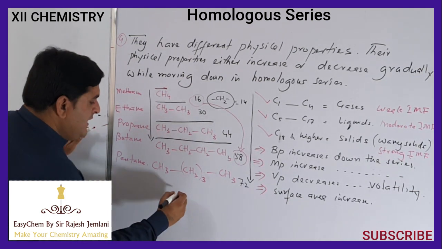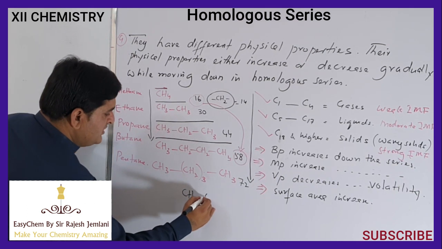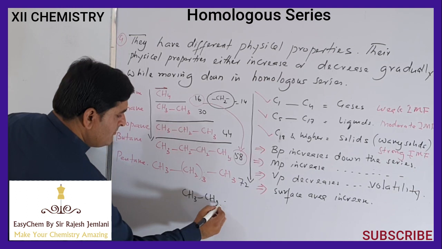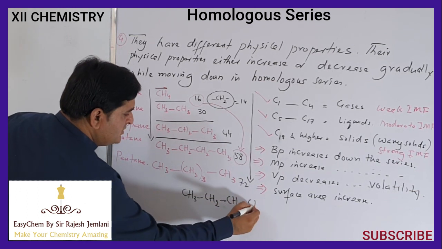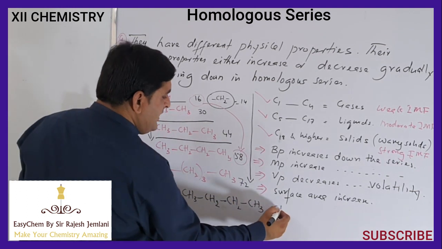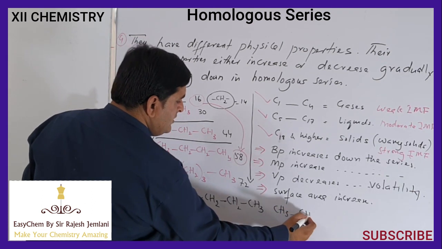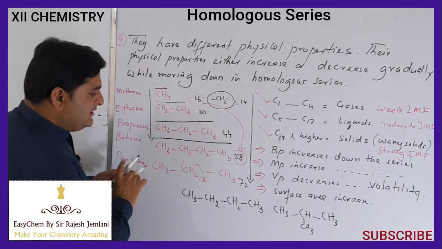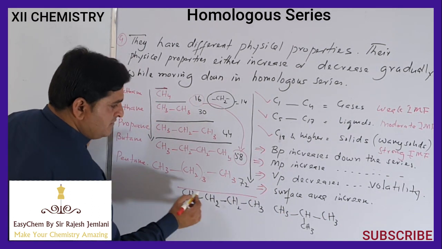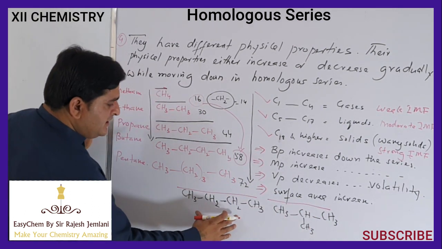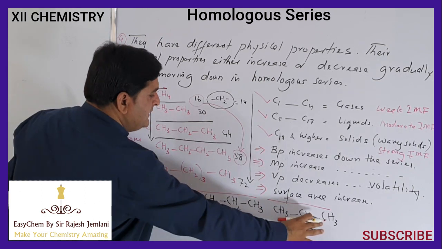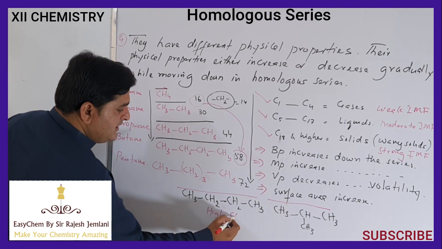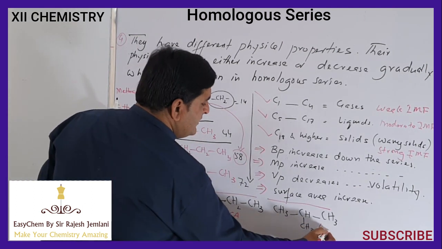But if we have this compound CH3, CH2, CH2, CH3, this is n-butane, and this is isobutane, CH3, CH, CH3. Now compare the surface area. Here the surface is this one, here the surface is this one. Here there are 4 carbons on the surface, here there are 3 carbons. So high surface area, low surface area.